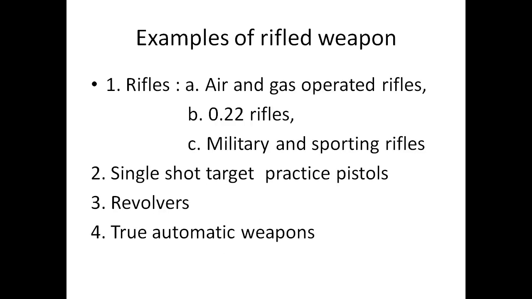Examples of rifle weapon. Rifles are air and gas operated rifles. .22 rifles. These .22 rifles are usually used for training purpose, for students training, NCC training, or training of the constables, etc. Then military and sporting rifles are there. Single shot target pistols are there. Revolvers are there, where the cartridges revolve after each pulling of the trigger. Then true automatic weapons, AK-47, recently you must have heard.